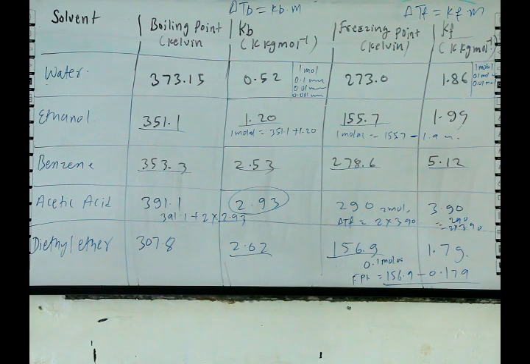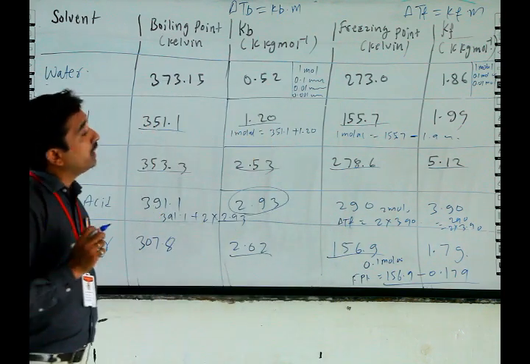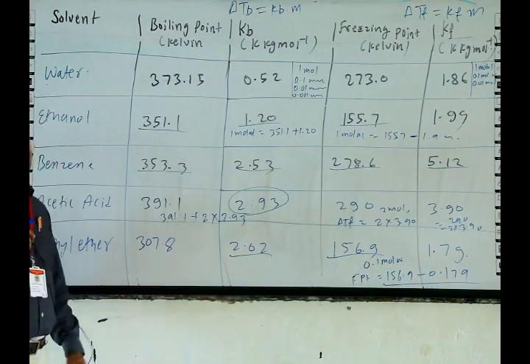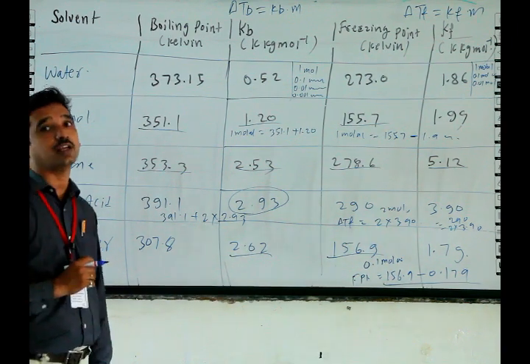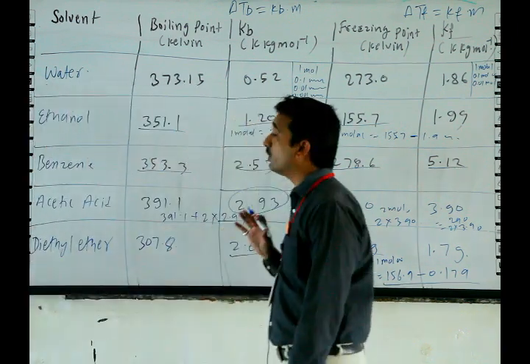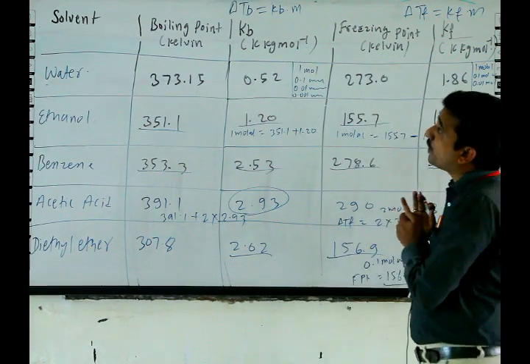Hence we will find the various elevation in boiling point or depression in freezing point values by knowing the molal concentration or directly find the values. Here we will discuss the graph about this.